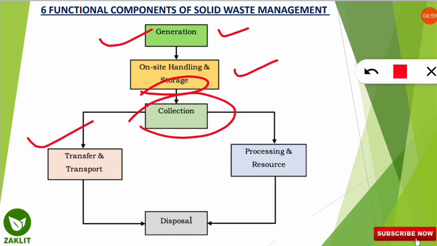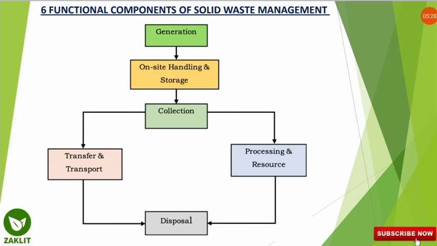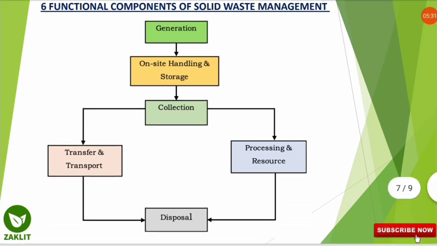Next it is transferred or transported to the other centers where it will be processed, or it will be directly taken to the processing unit. If it is nearer to the site, then it will be taken to the processing and resource unit. If it is far away, then it will be transported. And finally, all the waste which is not of use, which can't be recycled or reused, will be disposed of in a particular and effective way. So these are the 6 important components of solid waste management. You should note it down. Let's move to the next question.